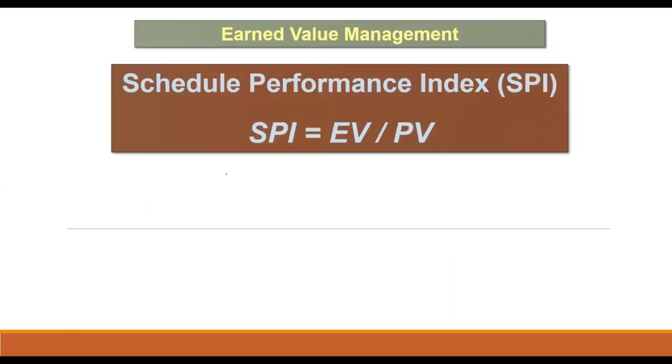Schedule performance index is a measure of schedule efficiency on a project. It is a ratio of earned value to planned value. SPI is equal to earned value divided by planned value. An SPI greater than or equal to 1 indicates a favorable condition, and a value less than 1 indicates an unfavorable condition.